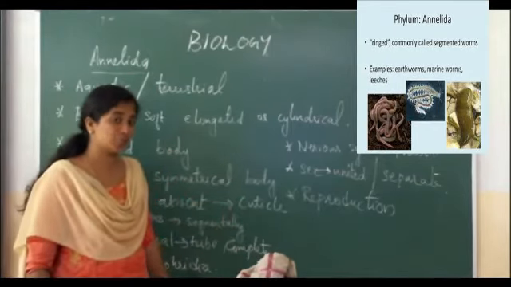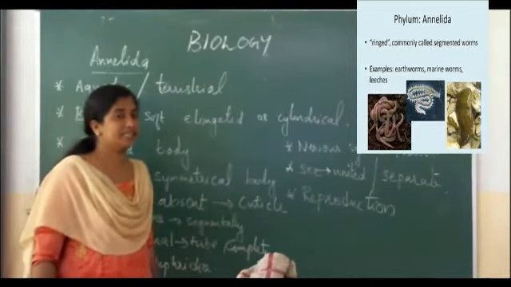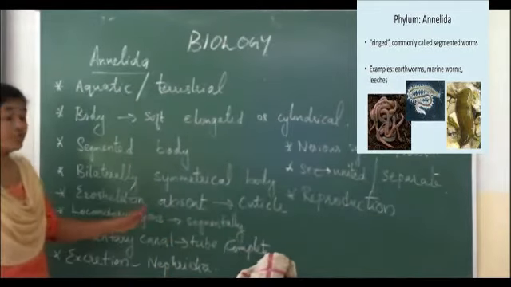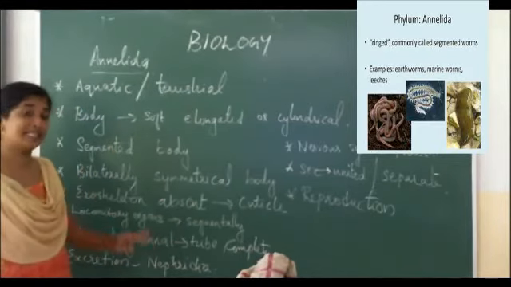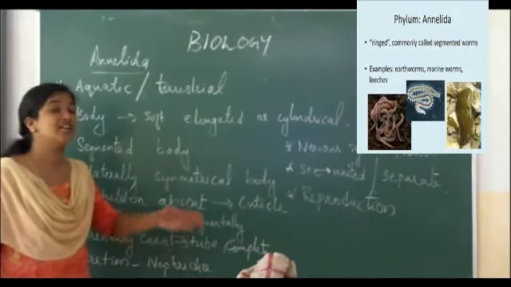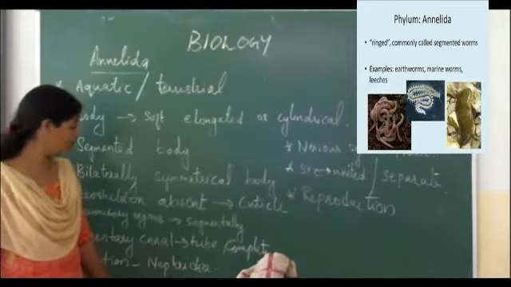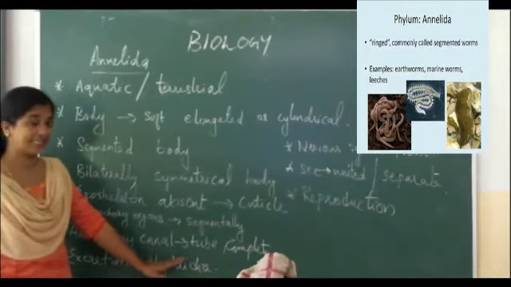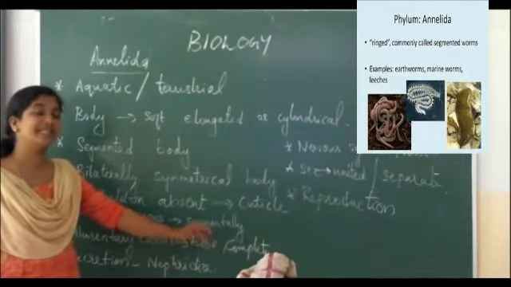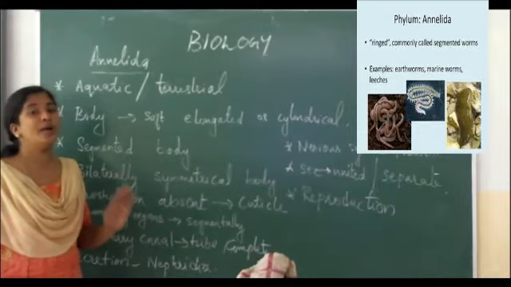Instead of that exoskeleton, a thin cuticle is present. Locomotory organs are segmentally arranged. In this phylum you can see segmentally arranged locomotory organs. Then next, about the alimentary canal. The alimentary canal is like a tube and complete, that means it extends from mouth to anus.